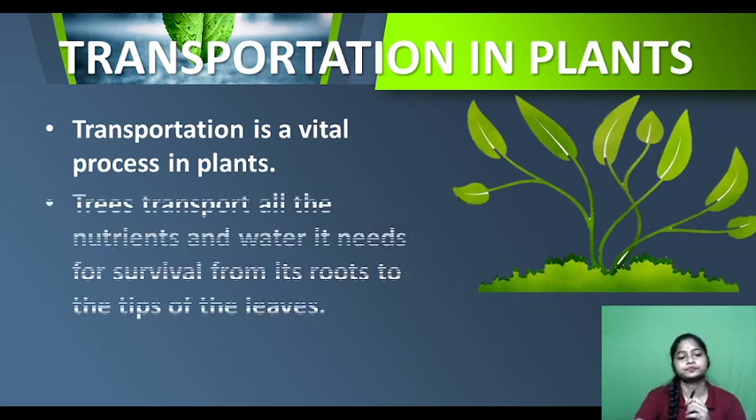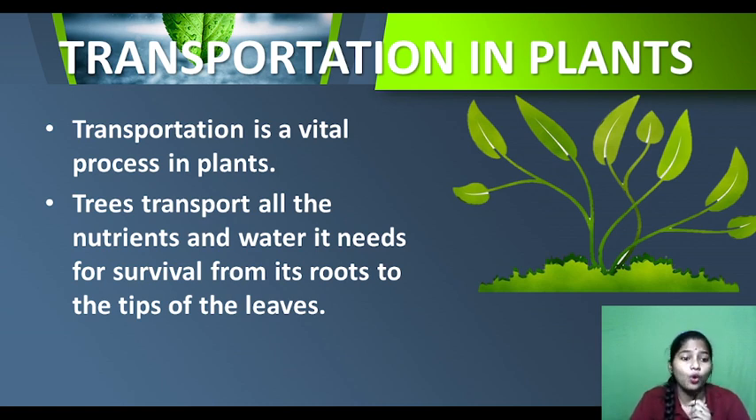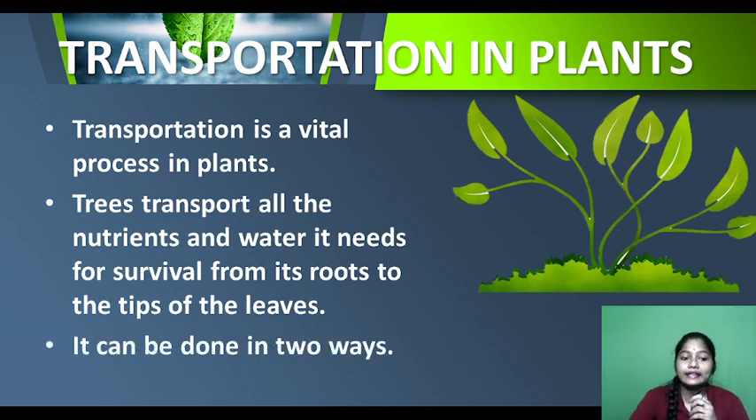Next, trees transport all the nutrients and water they need for survival from the roots to the tip of the leaves. Water and nutrients are present in the soil. So which part is present in the soil? The roots. The roots penetrate down into the soil, right? The roots absorb the water and nutrients, and transfer them to different parts of the plant. Likewise, the food is prepared in the leaves, and from the leaves it is transferred to different parts of the plant. Now, it can be done in two ways.